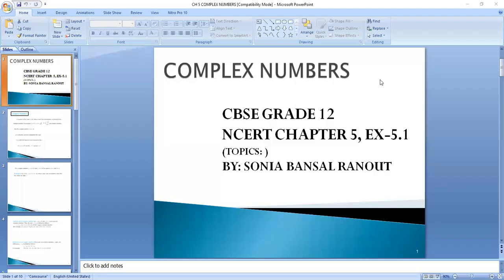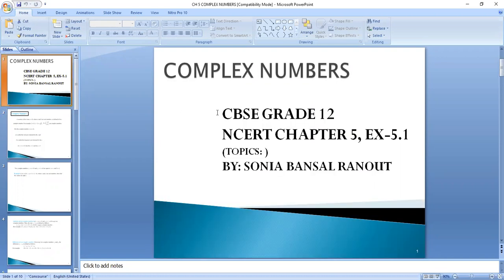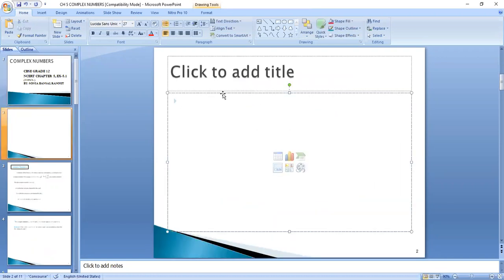So we will start with the chapter complex numbers. Numbers, you know what are real numbers, what are natural numbers, what are integers, what are irrational numbers, right? But now you will be adding a new number to the number system, that is a complex number, right? So what is the need of complex numbers?